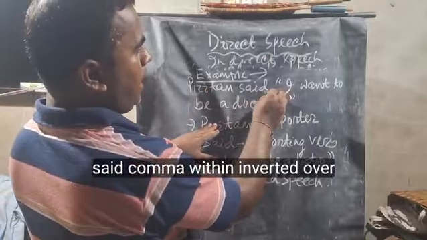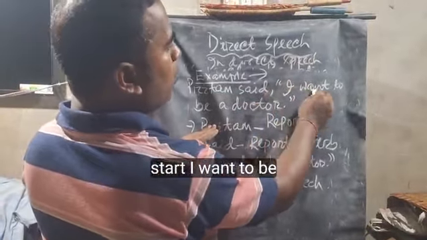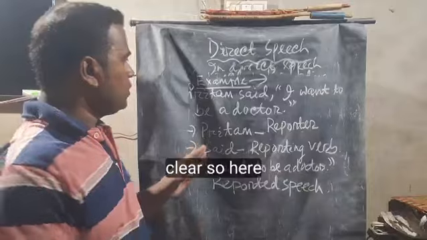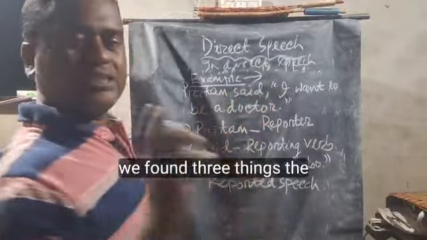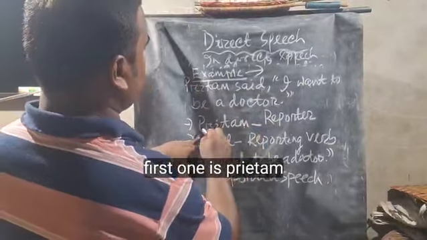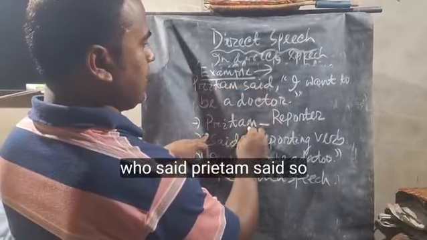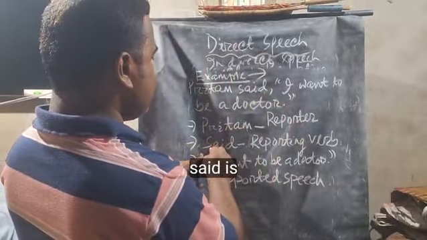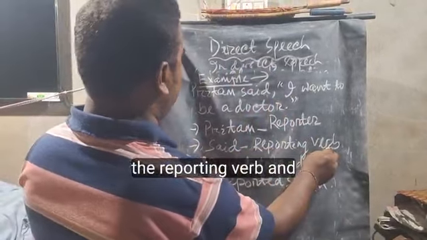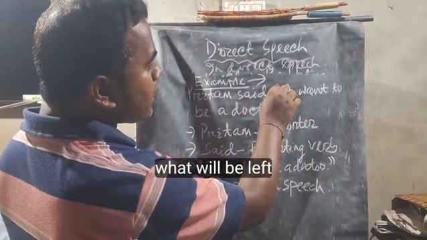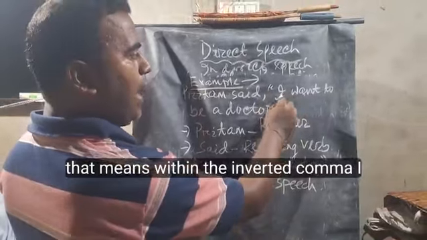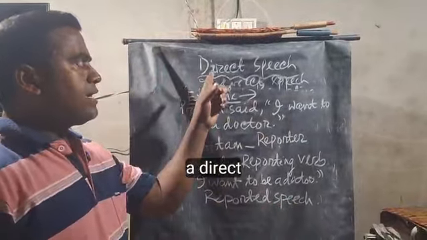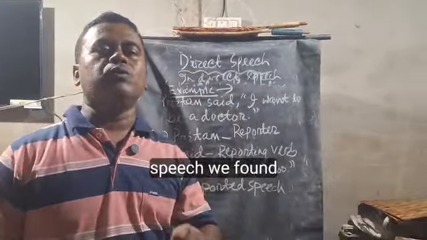Pritam said, comma, within inverted commas, "I want to be a doctor." Clear? So here we found three things. The first one is Pritam. Who said? Pritam said. So Pritam is the reporter. Now said is the reporting verb. And what is left, within the inverted commas, "I want to be a doctor," is the reported speech.